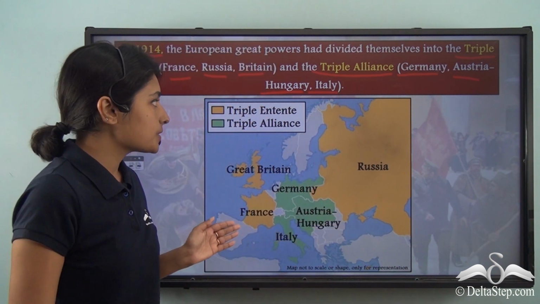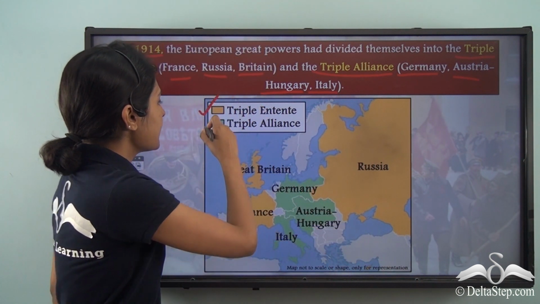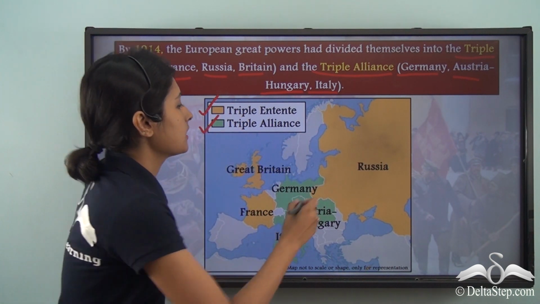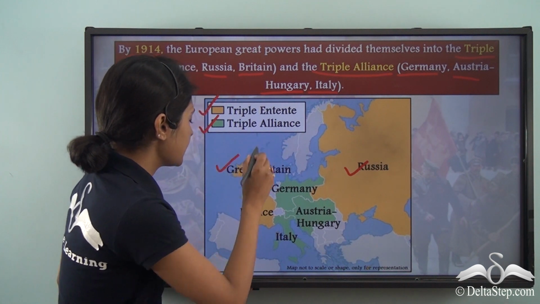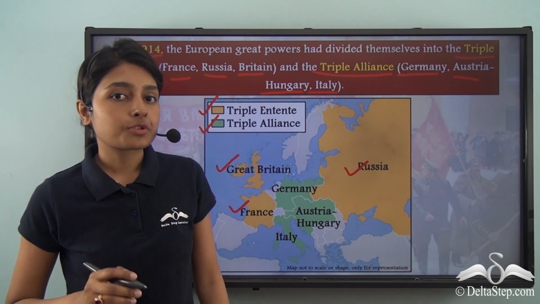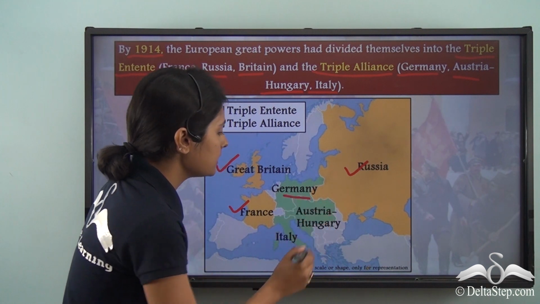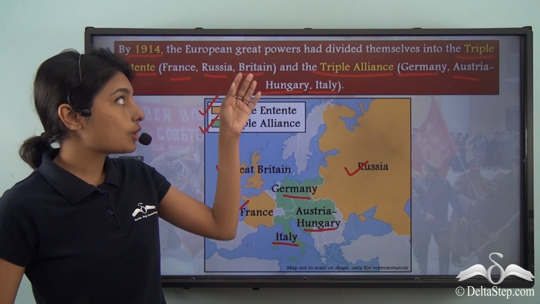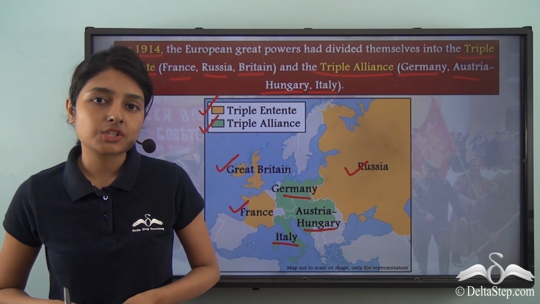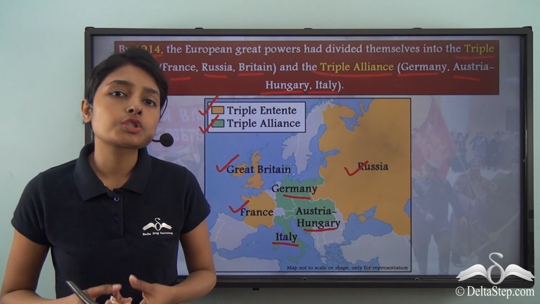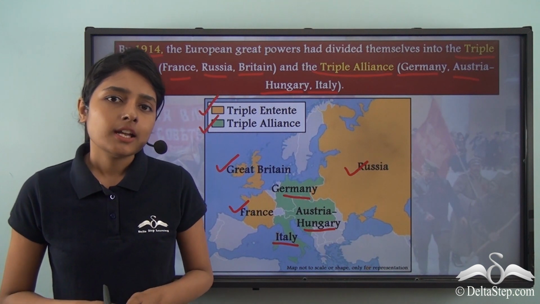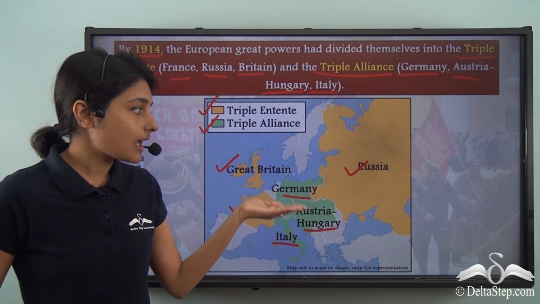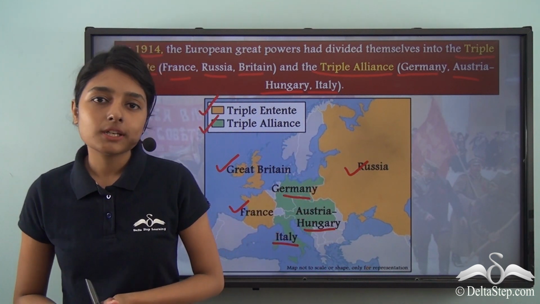Now this map shows you the Triple Entente and the Triple Alliance. The Triple Entente included Russia, Britain and France, and the Triple Alliance included Germany, Austria-Hungary and Italy. Now these were European great powers, as we just mentioned. They had huge amounts of resources and wealth. They were very powerful and influential in regional as well as international politics.